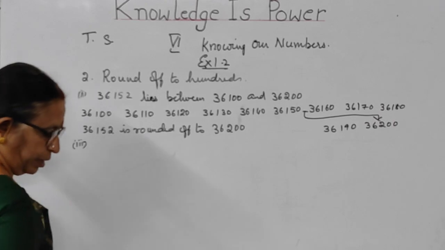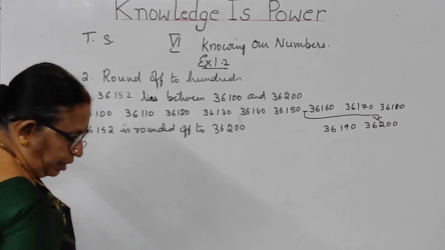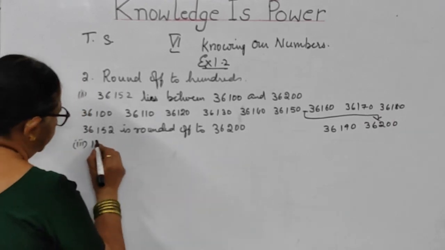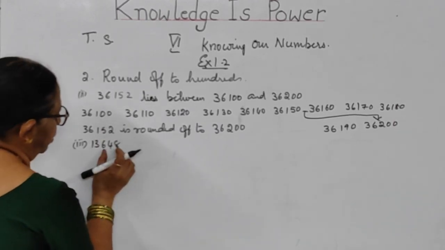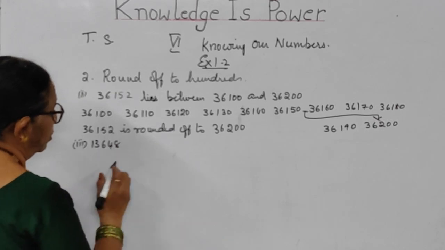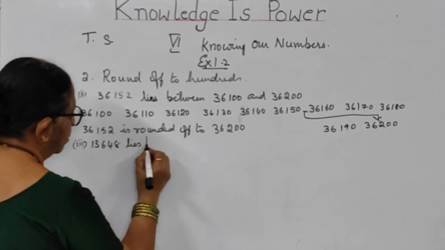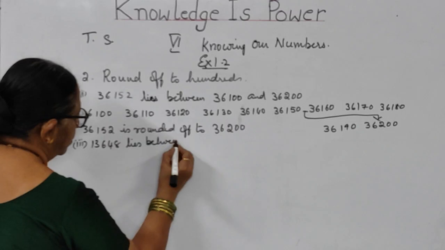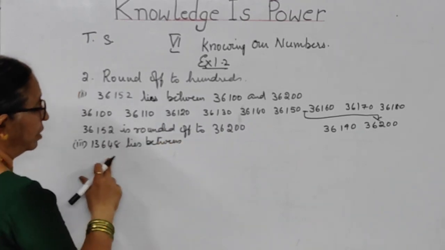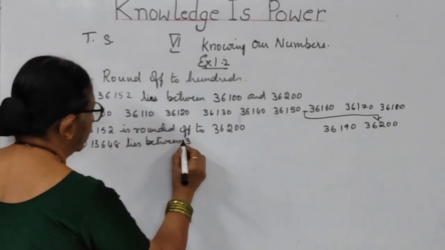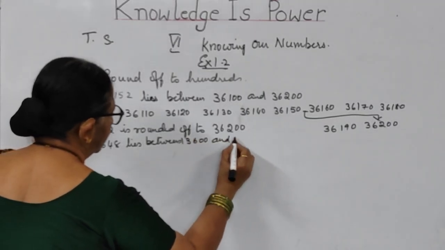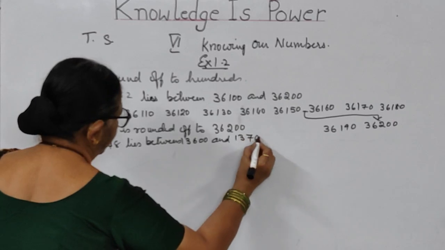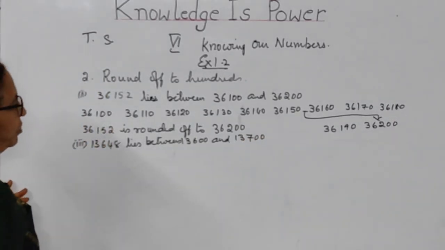Now the third bit is 13,648. So hundreds place we have taken, 648. So it lies between. What value, children? It is 600. That means 13,600 and 13,700. These are the two values, in between them it lies.